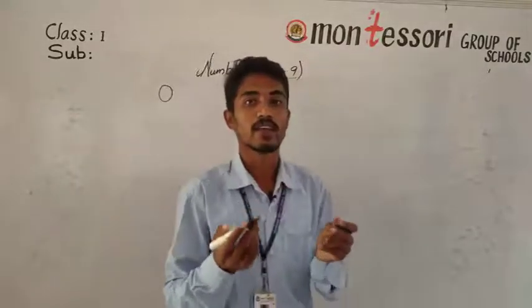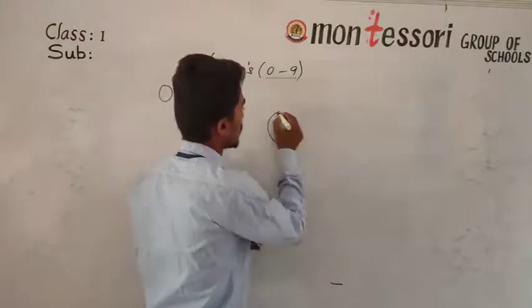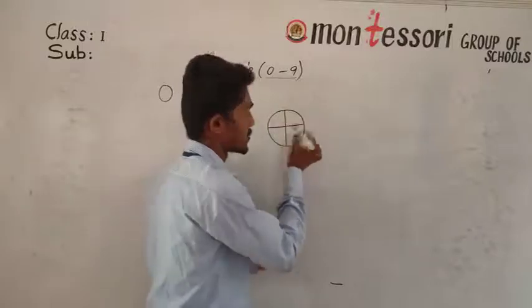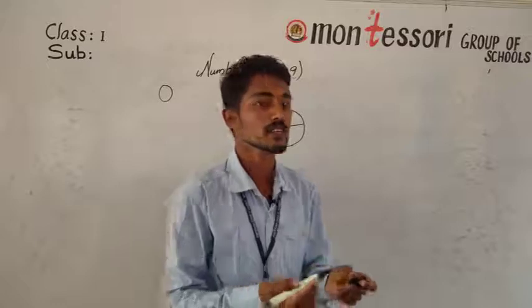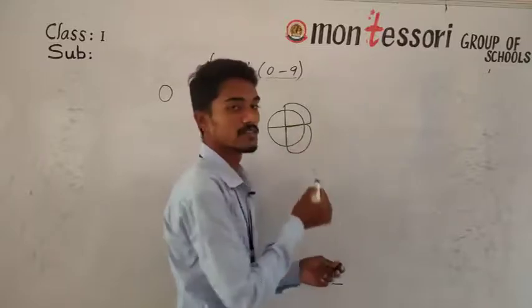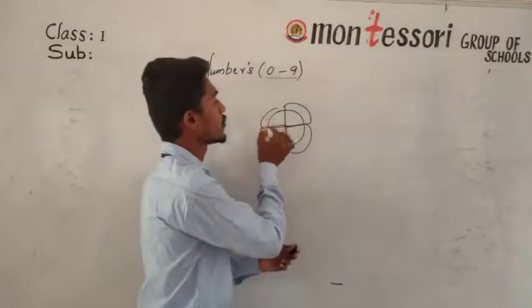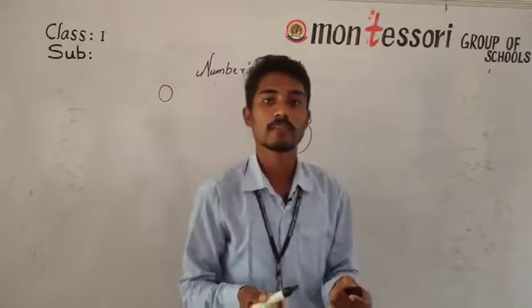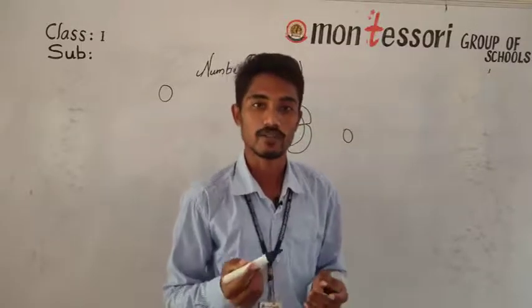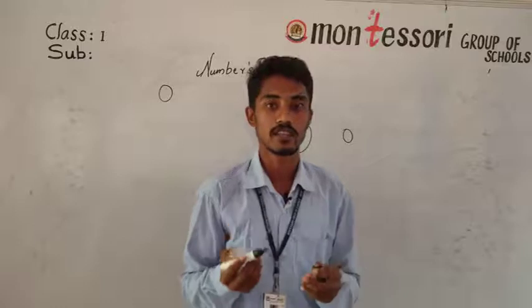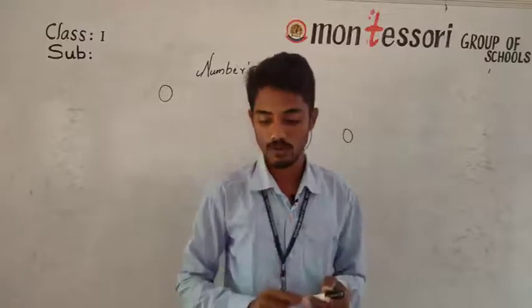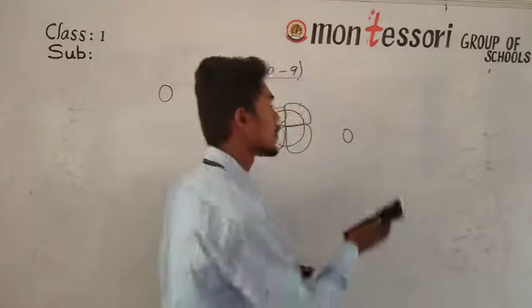So if you take a cake, you make that into 4 pieces. After making 4 pieces, you give one to your father, second one to your mother, third one to your brother, and one you take. How many will remain? There will be nothing remaining. So that is called 0. I think you have understood about 0. 0 is nothing but empty. After giving everything which we have, the remaining will be 0. Understood, children?